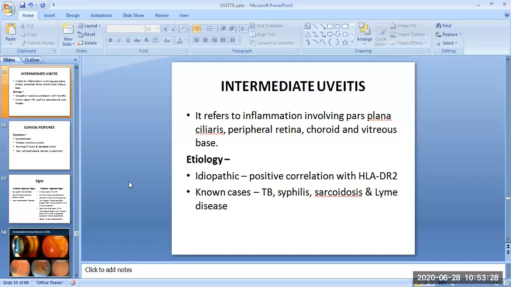A number of diseases associated with uveitis occur much more frequently in persons with certain specific HLA phenotypes. A person having the HLA-DR2 phenotype will have intermediate uveitis, and B27 can have acute anterior uveitis. So certain phenotypes in persons may be associated with a particular type of uveitis.